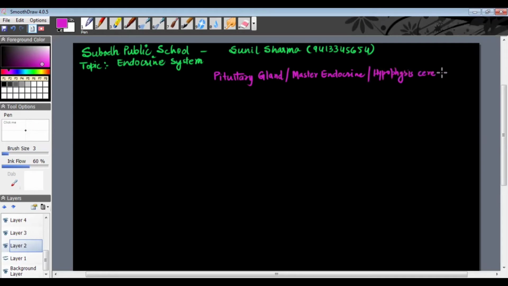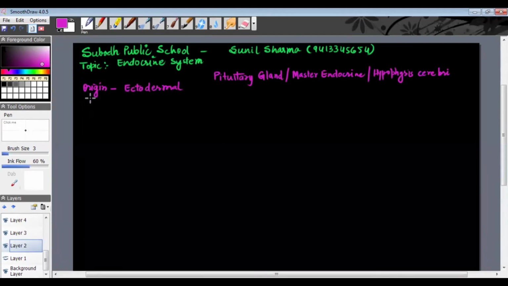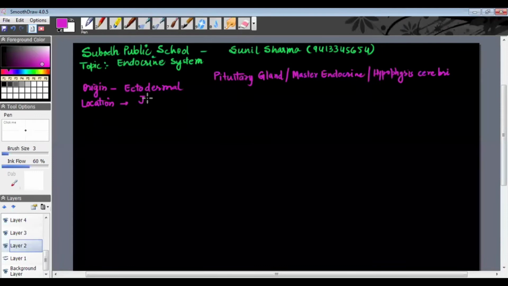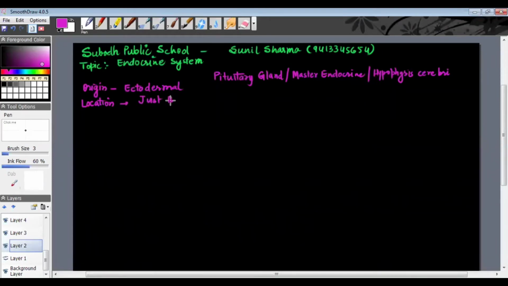The other name is hypophysis cerebri. In origin, the pituitary gland is ectodermal in nature. And the pituitary gland is located just below the hypothalamus.